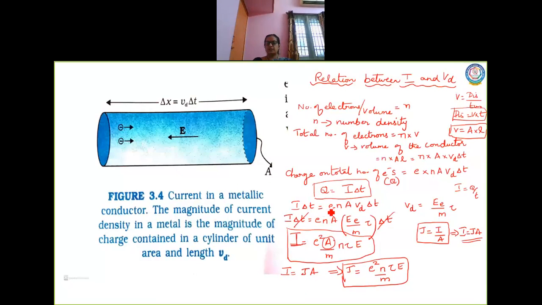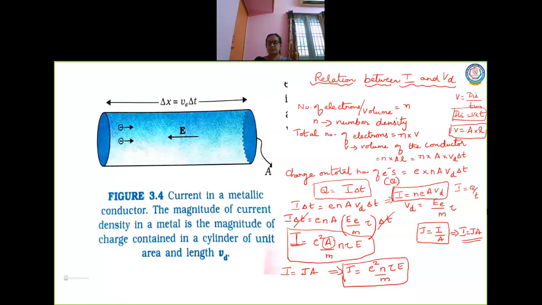Actually the relation between current and drift velocity is here: I is equal to nEAVd. Now when I cancel this term, here is the relation between current and drift velocity. I is equal to nEAVd. This is a very important relation, where you have so many problems to do. I is equal to nEAVd.